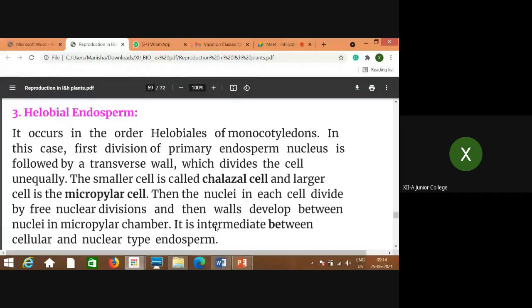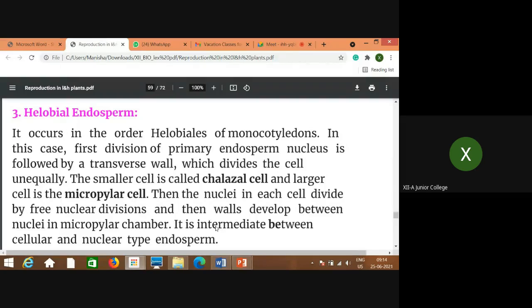The smaller cell is called the chalazal cell, and the larger cell is the micropylar cell. The smaller one is towards the chalazal end and the larger one is towards the micropylar end, right? So first is the transverse division, which is unequal.